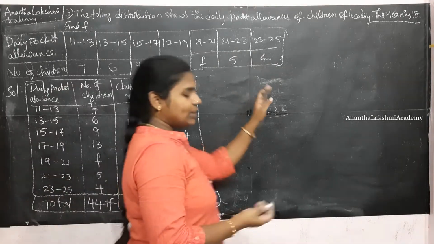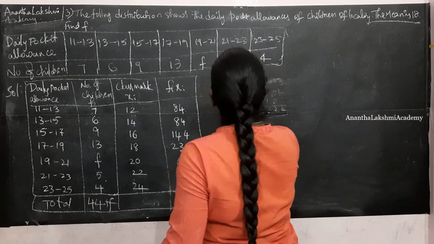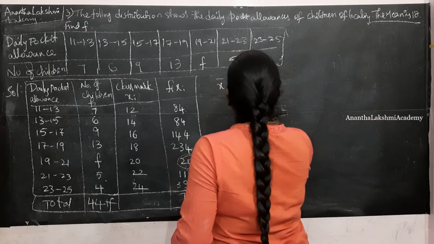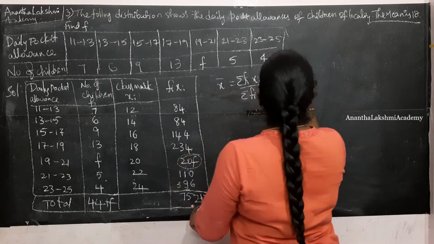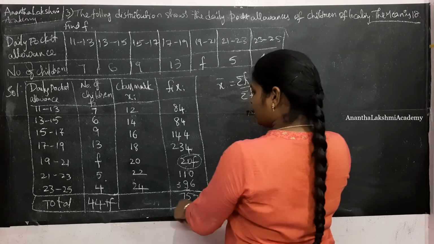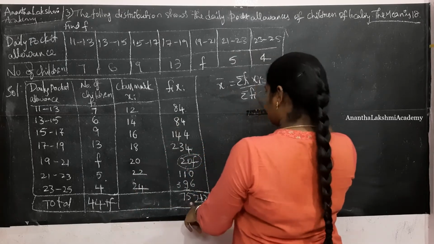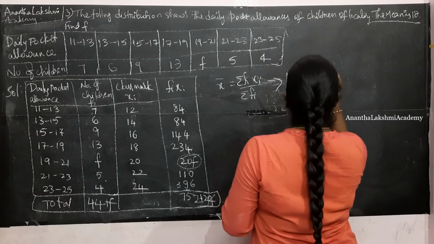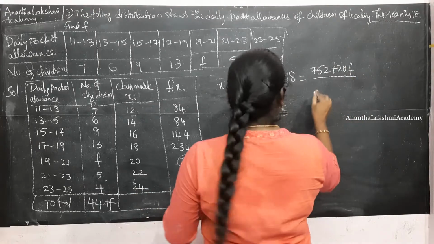All right, so what is the formula to calculate the mean using the direct method? x̄ is equal to sigma fi xi by sigma fi. The mean is given as 18, which is equal to sigma fi xi, 752 plus 20f, divided by 44 plus f.